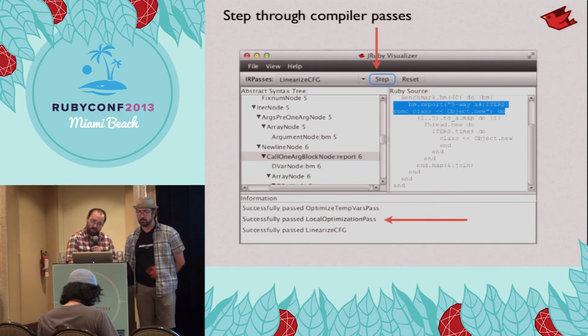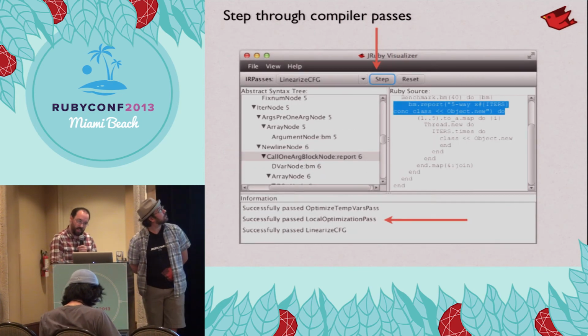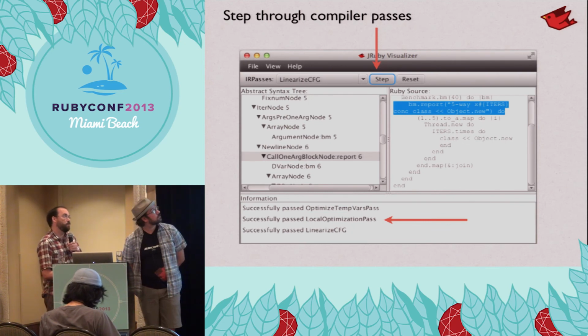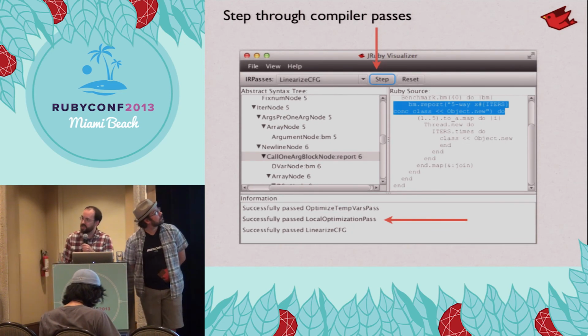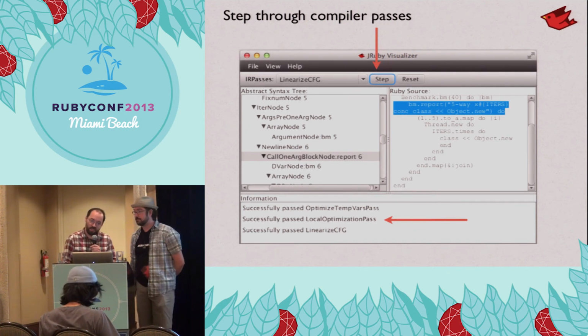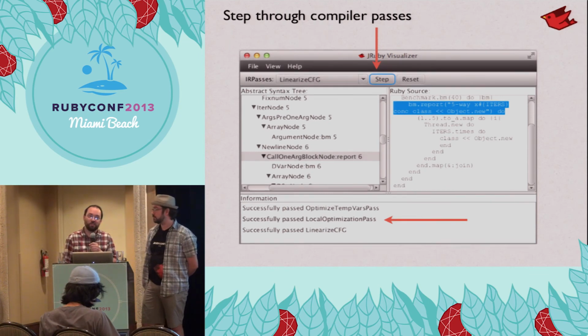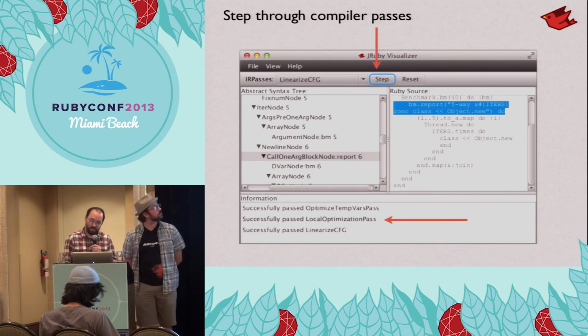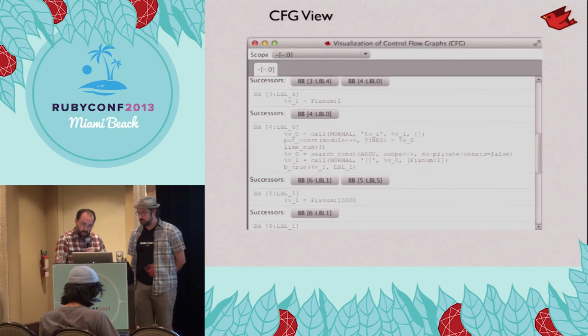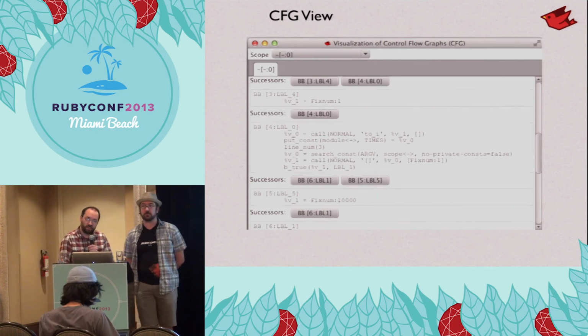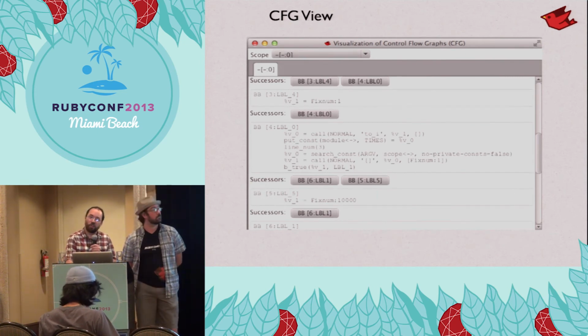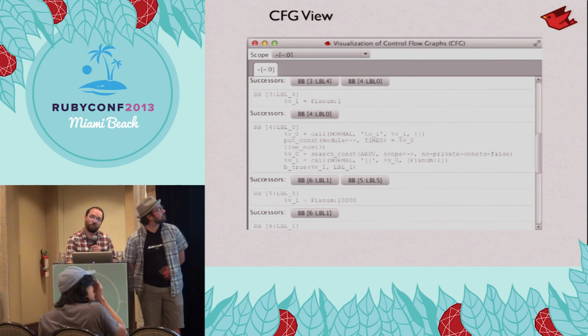It'll actually ask for the compiler passes executed, and you can step through those and then pop up the IR view to see what's changed. We actually want this to be a more smart diff format to get better information on how it's changed, but it's a Google Summer of Code project. The guy can only do so much. And lastly, you can go and look through the control flow graph, and we want to add more windows for more stuff.